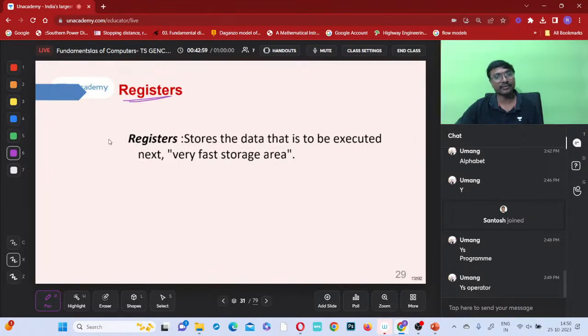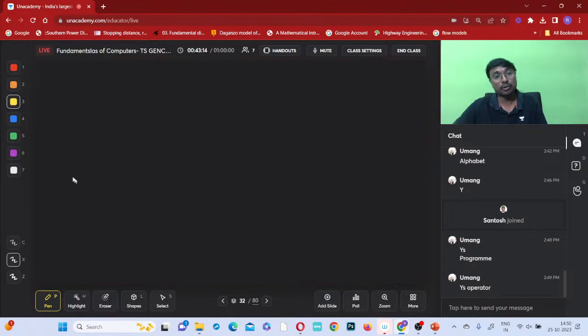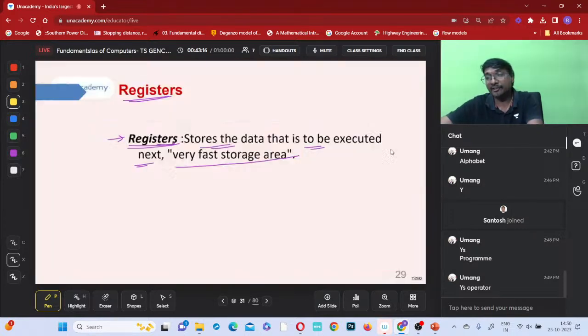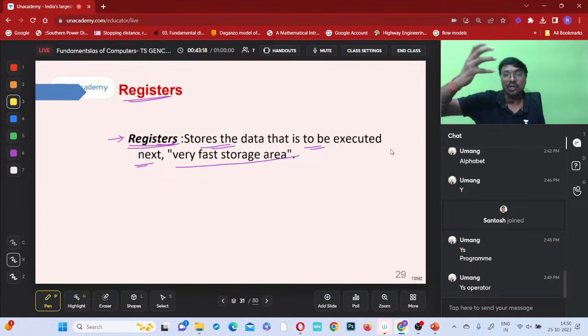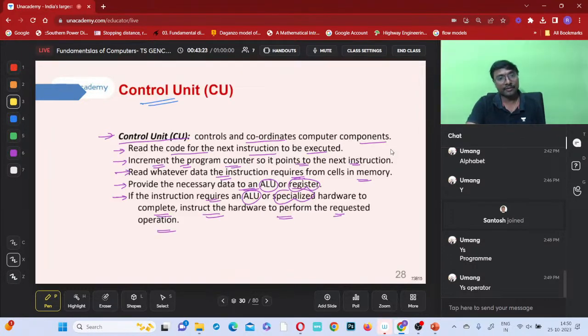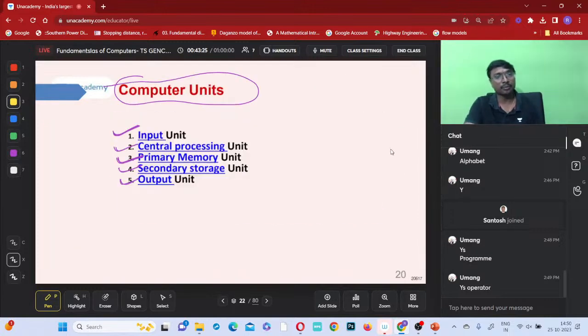Registers. What will the registers do? They store the data that is to be executed next. Very fast storage area. Will they be storing the data permanently or temporarily? They will be storing the data temporarily, whichever data will be useful for the next operation, right? So this is about these registers, like that, right?